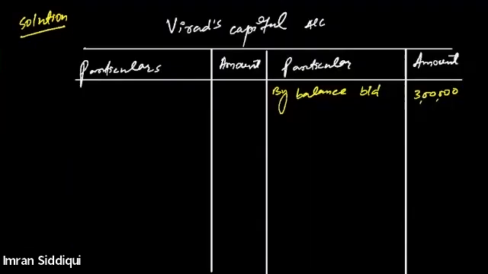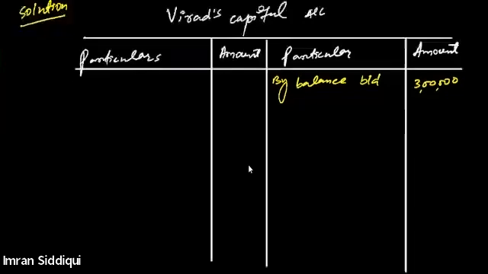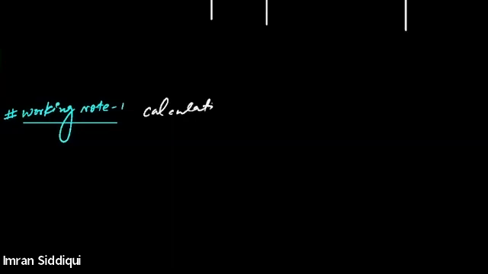So first of all, let's calculate the goodwill of the firm based on the given information. For that purpose, I'll have to make an extra working note. Working note number 1: calculation of goodwill of the firm.